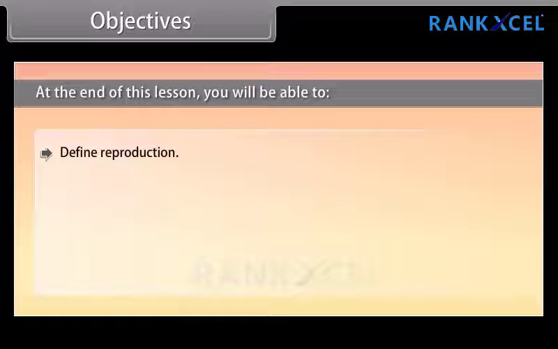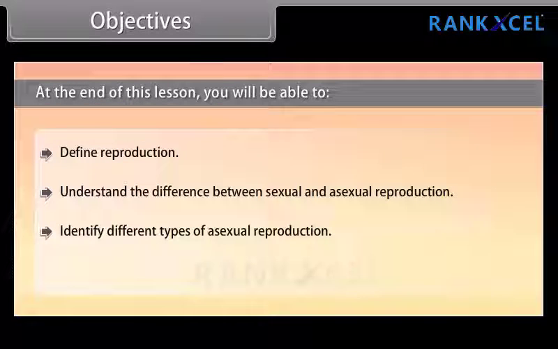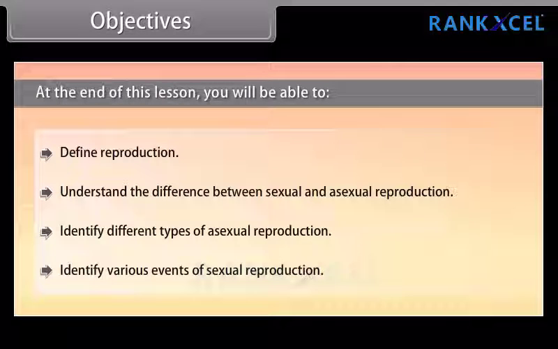Define reproduction. Understand the difference between sexual and asexual reproduction. Identify different types of asexual reproduction. Identify various events of sexual reproduction.